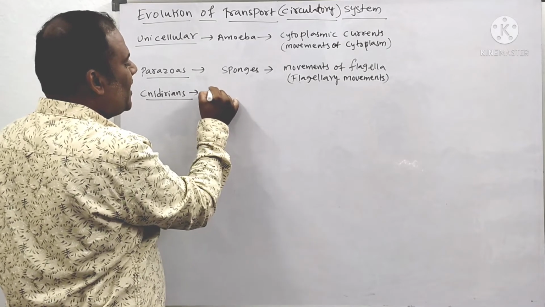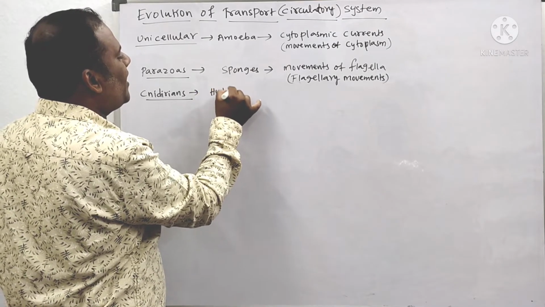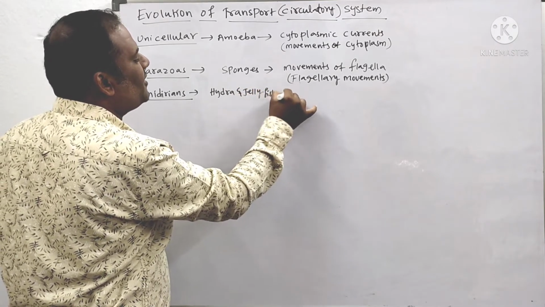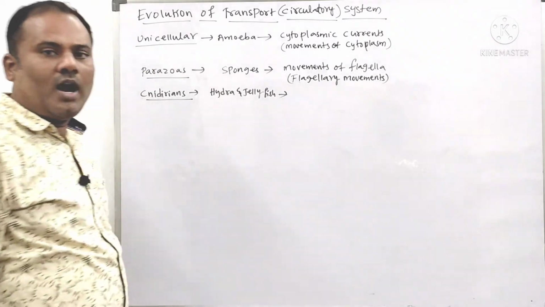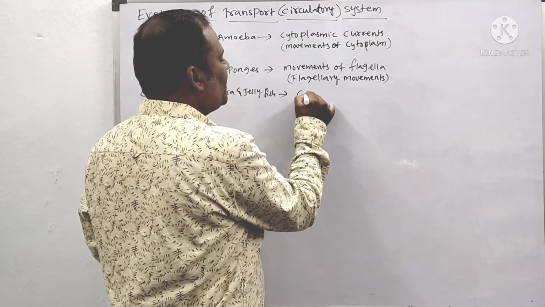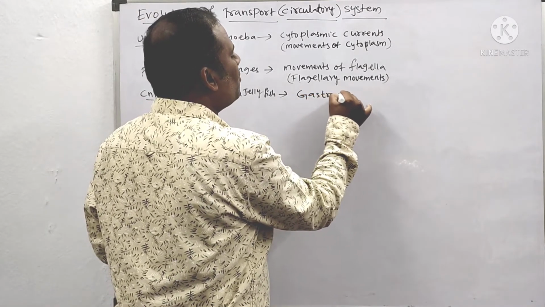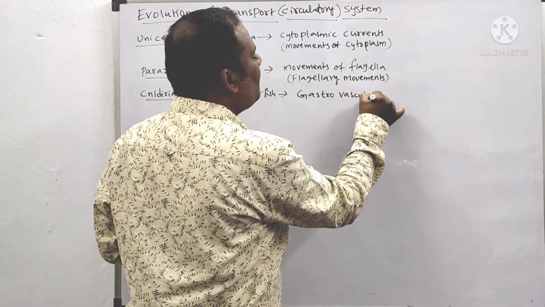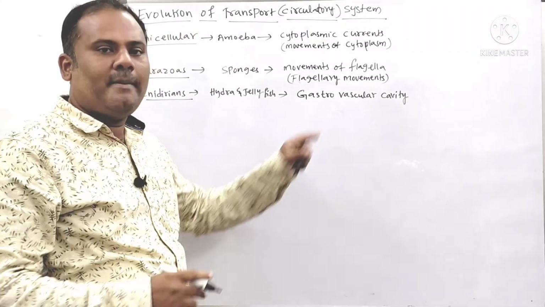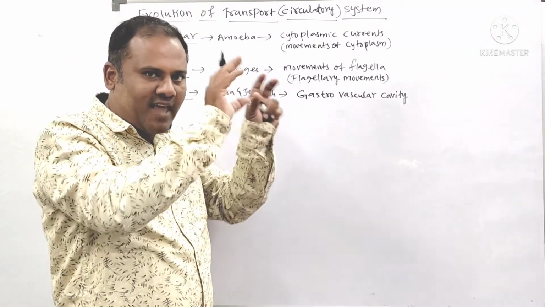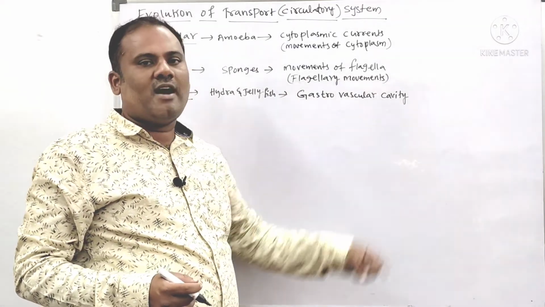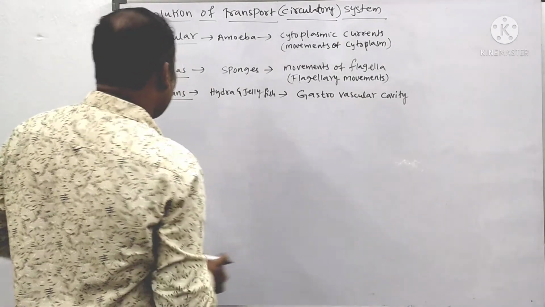Examples of cnidarians are hydra as well as jellyfish. In them, transportation occurs with the help of the gastrovascular cavity. Gastrovascular cavity means a blind sac-like structure is present inside the body. That sac-like structure is useful for transporting materials. That is called the gastrovascular cavity.